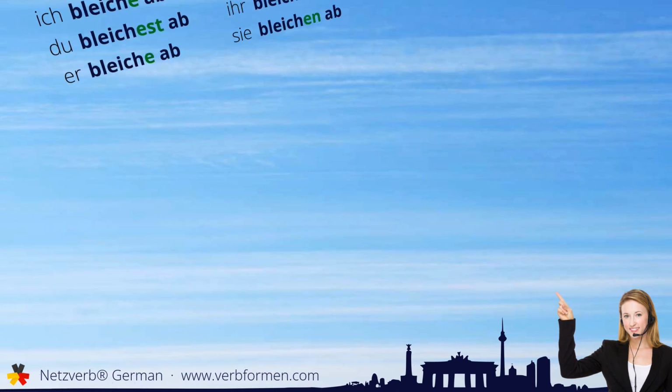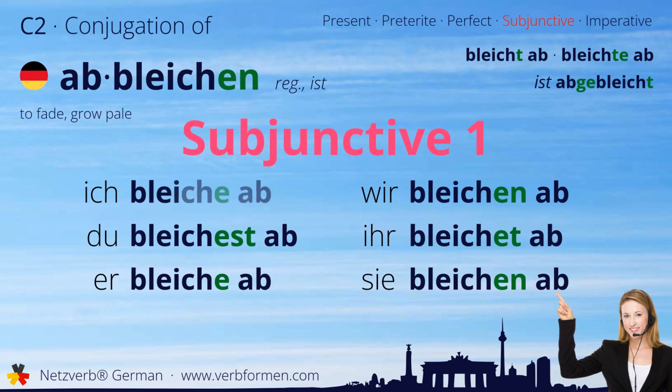Next up is the subjunctive one. Ich bleiche ab. Du bleichest ab. Er bleiche ab. Wir bleichen ab. Ihr bleichet ab. Sie bleichen ab.